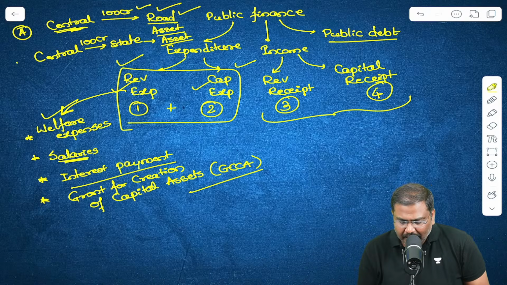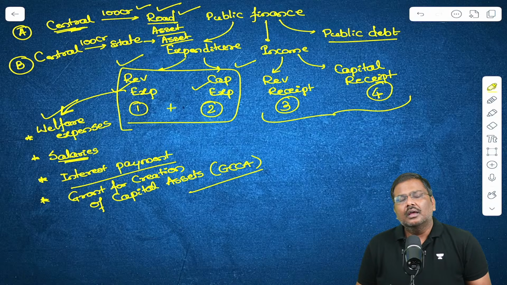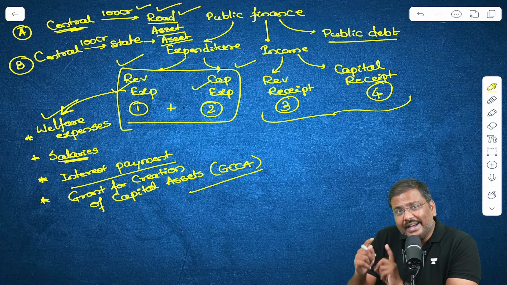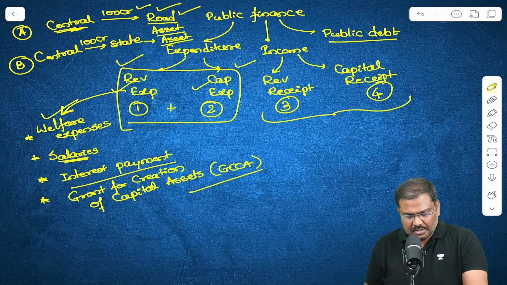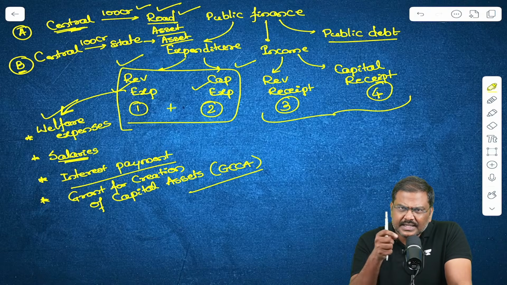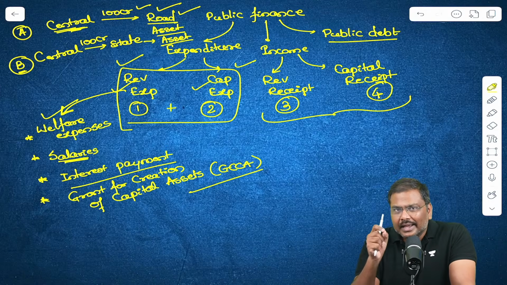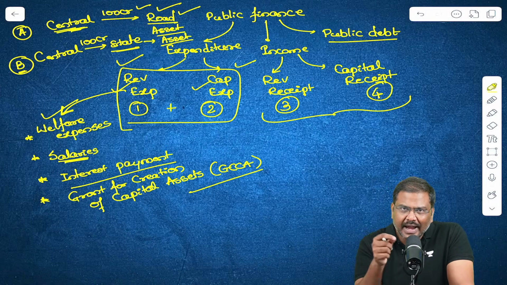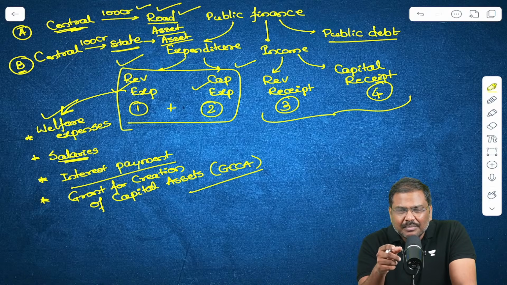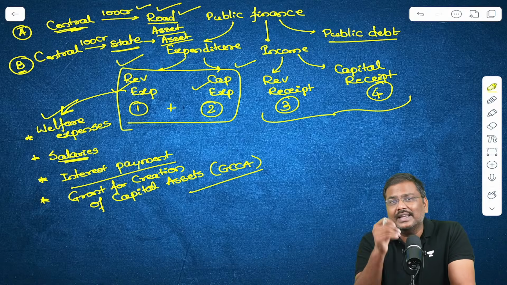Now tell me, I'll write this as example B. In example B, has the central government's assets changed or have the state government's assets changed? Do let me know the answer to this question. I'll repeat it again. In example B, has the central government's assets changed or the state government's assets changed? Can I simply say in example B, it is the state government whose assets have changed, not of the central government. So this is basically a type of grant for creation of capital assets.